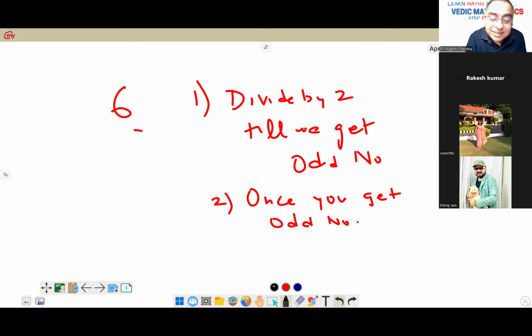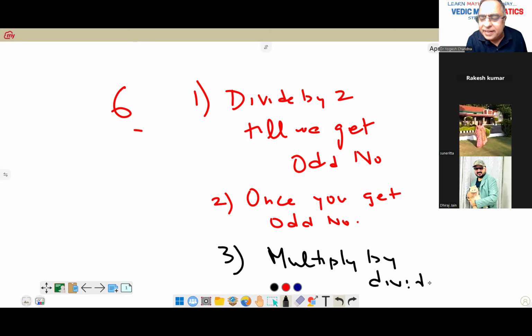And the last step: since you have started with an even number, multiply by the divided number.